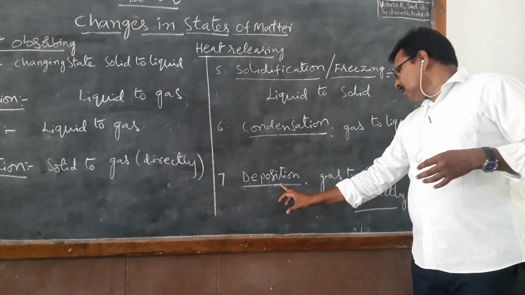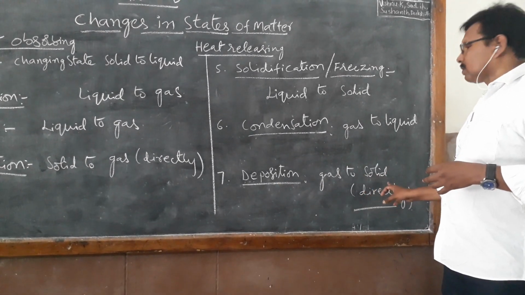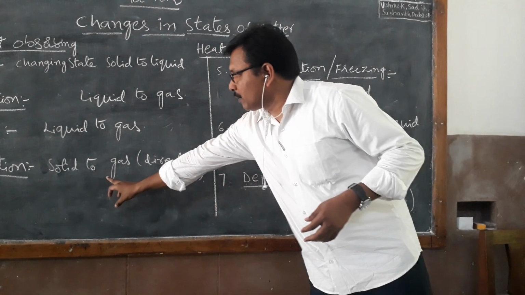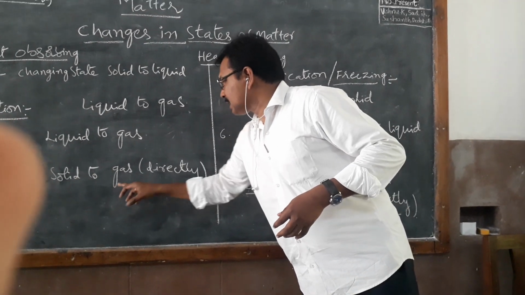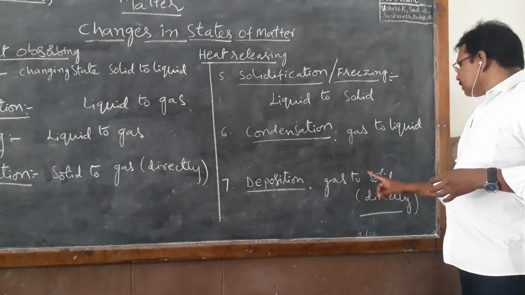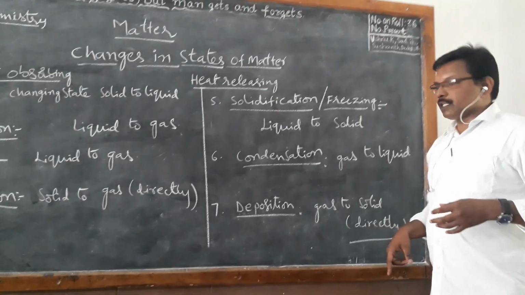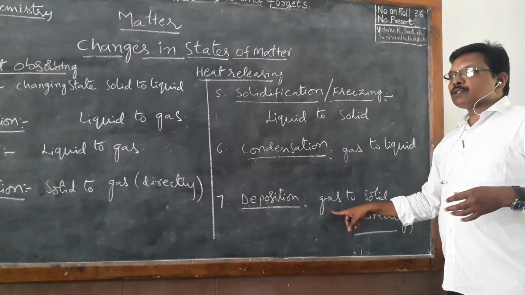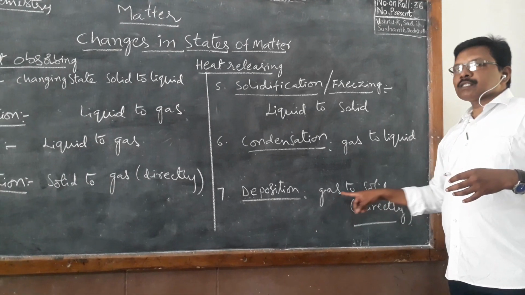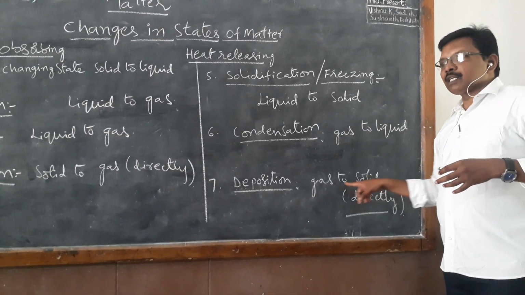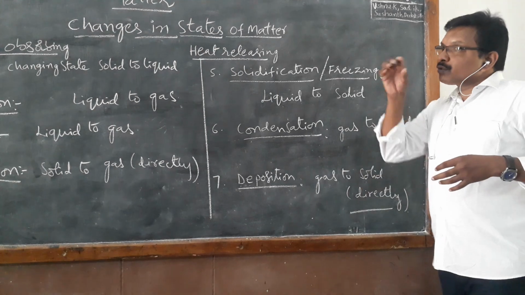Next one, deposition. What does deposition mean? Gas to solid. This is the reverse process to sublimation. Sublimation is solid to gas directly, and here it is gas to solid directly without a middle stage. For example, due to cool breeze, air particles turn to snow directly without a liquid stage.